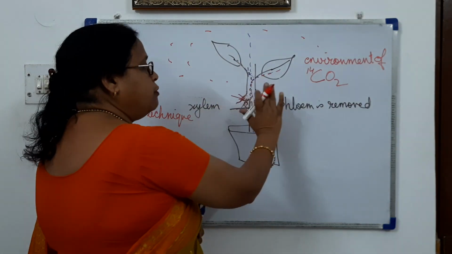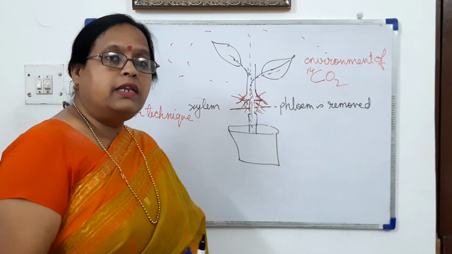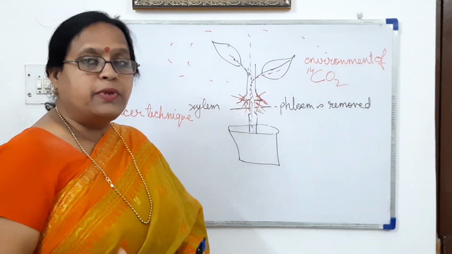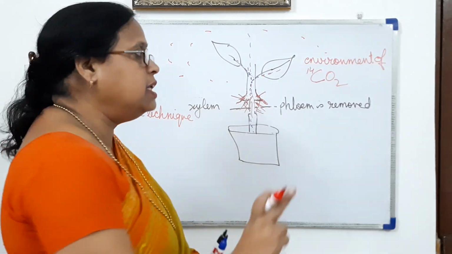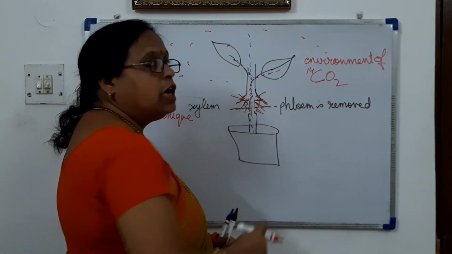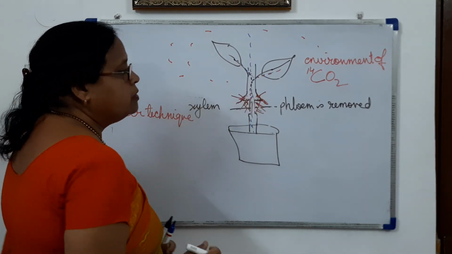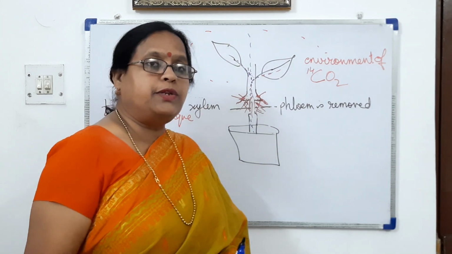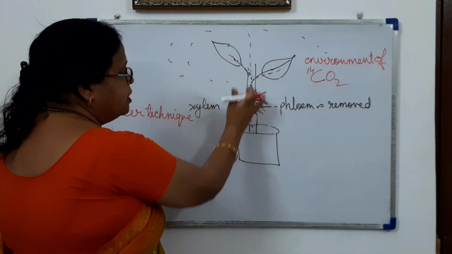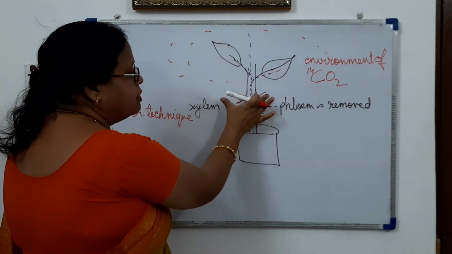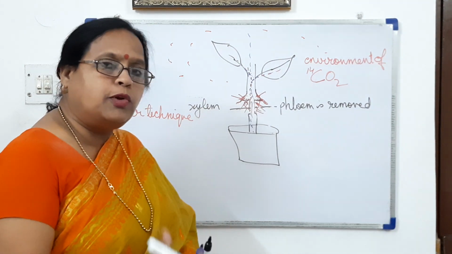So when this leaf synthesizes the food with this carbon, all the food being formed, that is the glucose or the starch, will contain the radioactive carbon. When this food is transported up to here, it will swell up. So this will prove that the food is transported through phloem.